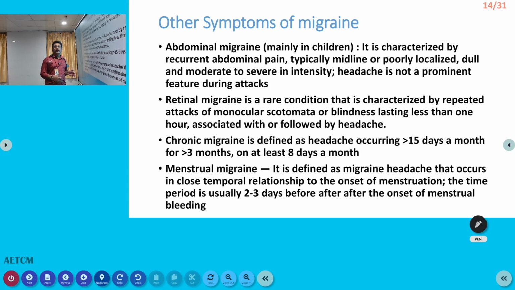Retinal migraine we have already seen. Chronic migraine is defined as headache occurring more than 15 days in a month for more than 3 months, with migraine features on at least 8 days per month. So that is chronic migraine. Menstrual migraine: during menstrual periods, the patient can have migraine. This is a very classical and very common form.